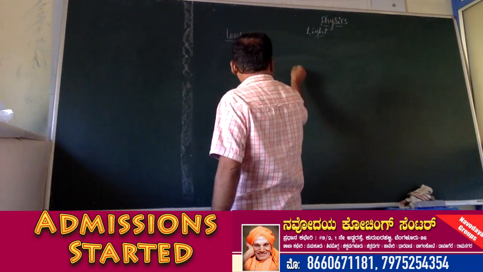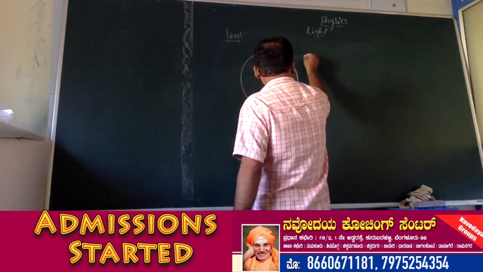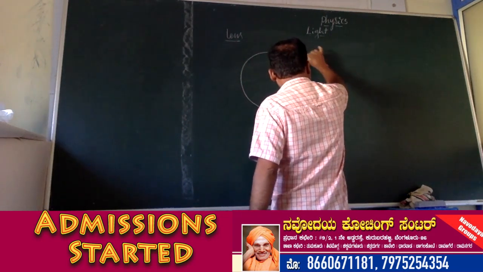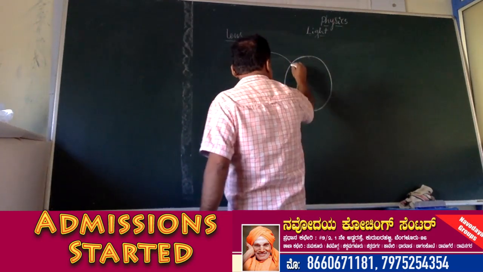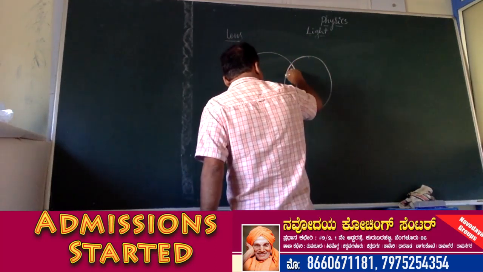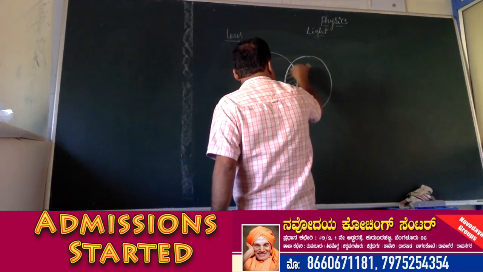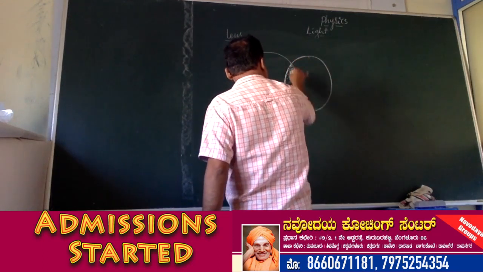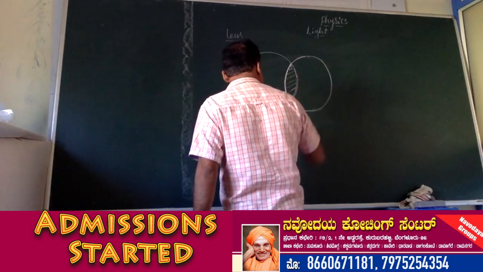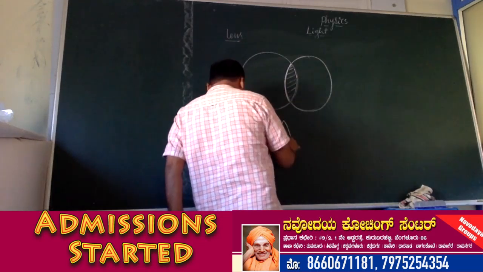See, this is the spherical mirror. This is another spherical mirror. This is the part of the first spherical mirror. This is the part of the second spherical mirror. We get an object. This is known as mirror. This is known as lens.